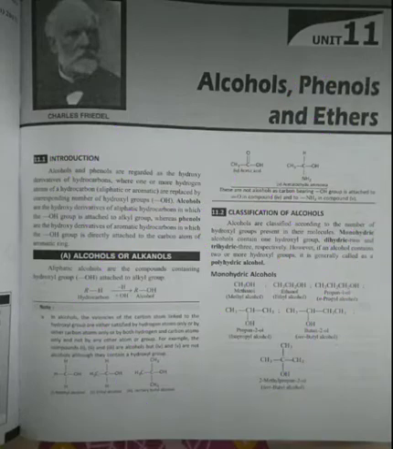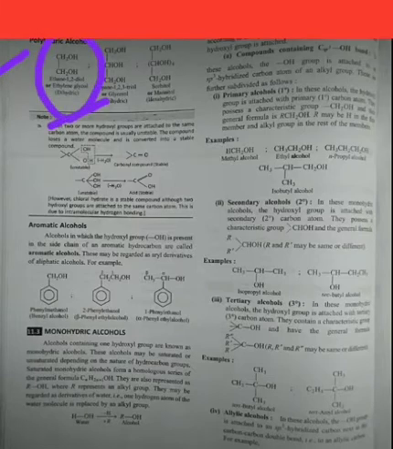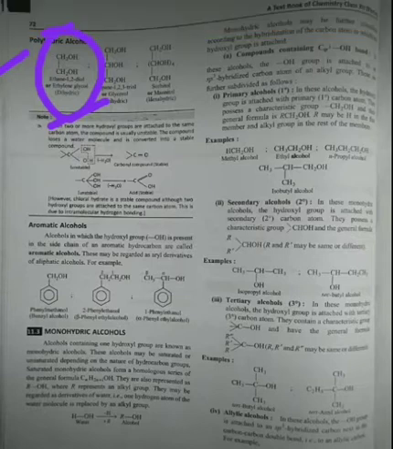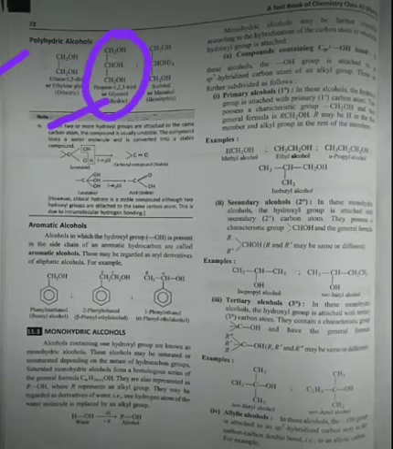You can see examples of polyhydric alcohols here in the figure. The very first is ethane-1,2-diol. Students, you can see there are two alcoholic groups, so this is a dihydric alcohol. Now the second example is propane-1,2,3-triol. Here there are three alcoholic groups, so this is a trihydric alcohol. In this manner we have to name the alcohols.